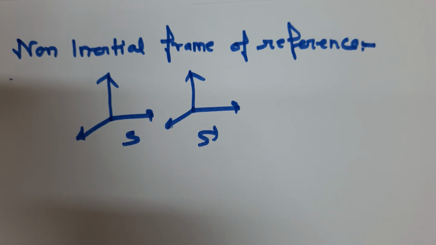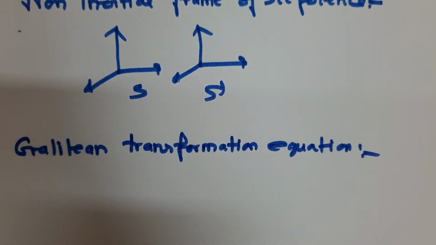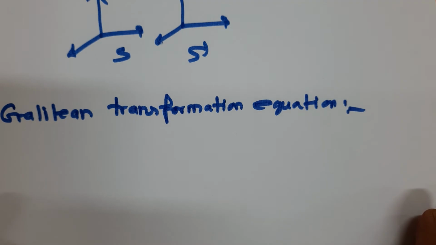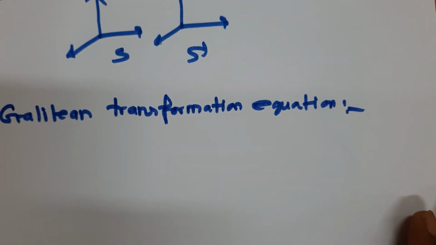In the inertial frame of reference, one frame of reference moves with a constant velocity with respect to the other, but in the non-inertial frame of reference, the other frame does not move with constant velocity; rather, it accelerates. And Newton's law holds good in inertial frames of reference, but it does not hold good in non-inertial frames of reference. Now we'll discuss the Galilean transformation equation.